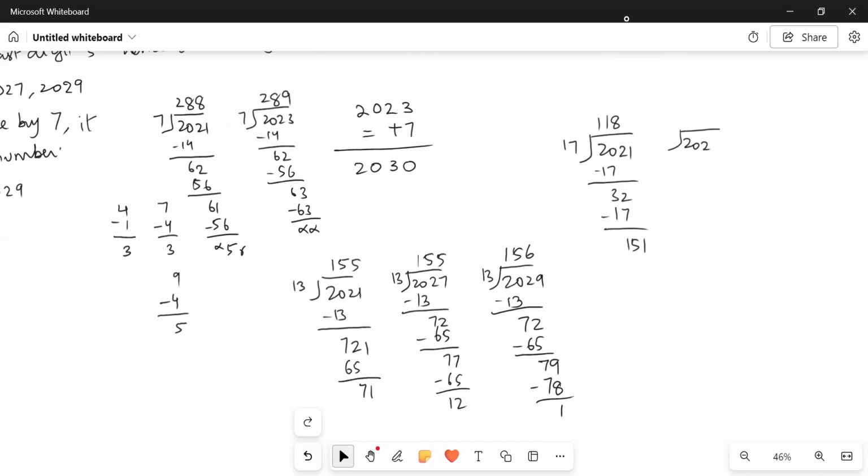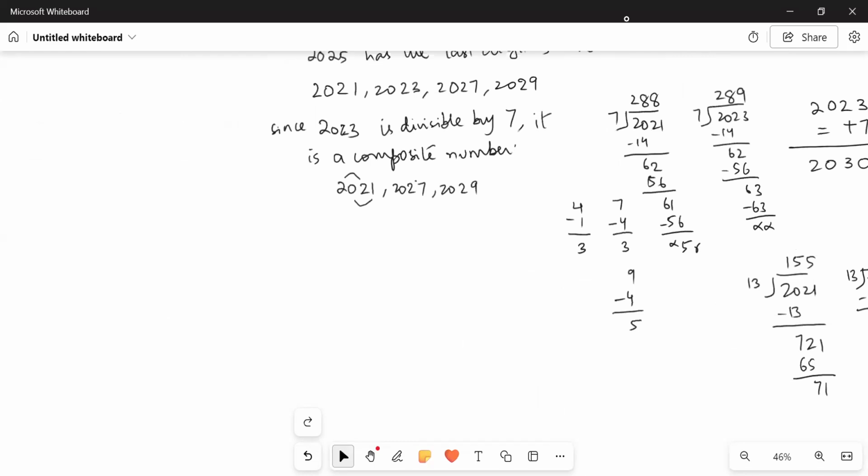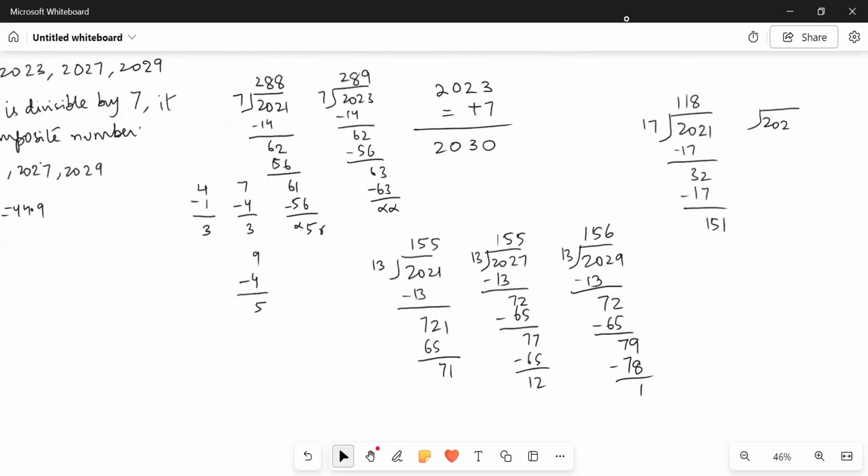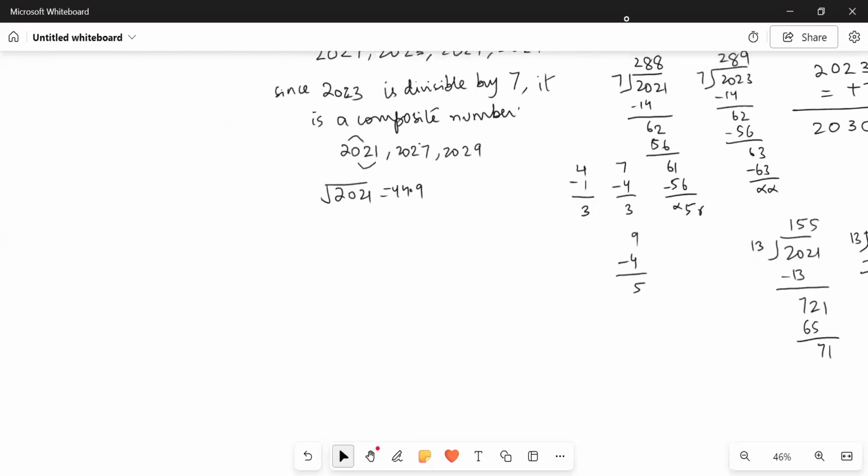So how do we check if these are prime numbers or composite numbers? How many numbers are to be checked to find out if the numbers are prime or not? For this, we have learned that we need to find their square roots. The square root of 2021 is 44.9. That is, we have to check them until 43. Okay, so students, we have checked them until 19. Now let us check them backwards, that is from 43.